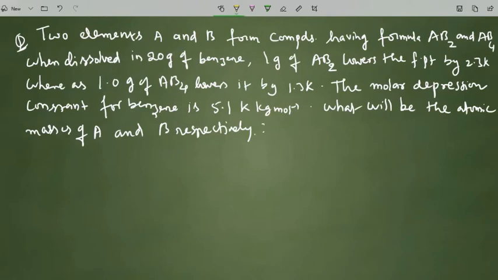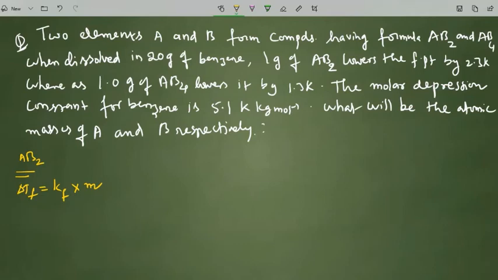At this juncture, we have two challenges, and they can be taken from the formula given to us. First, they have given a formula, that is AB2. Using this formula, we can find delta TF and apply the molality expression. The formula is delta TF equals Kf into molality.